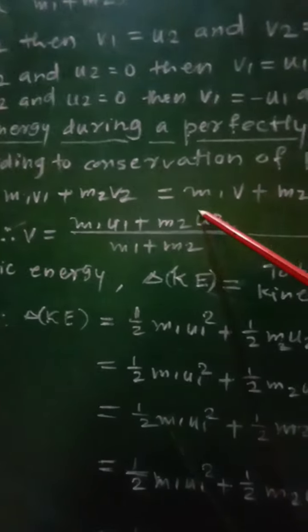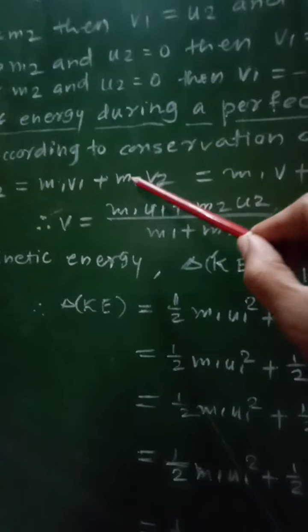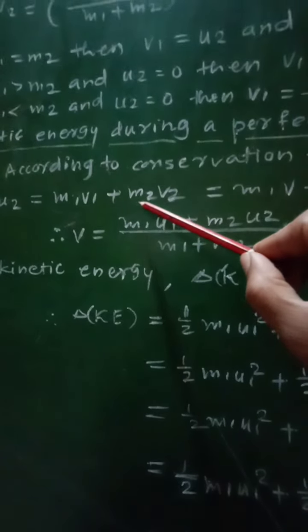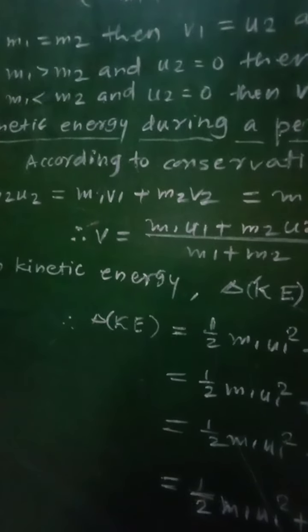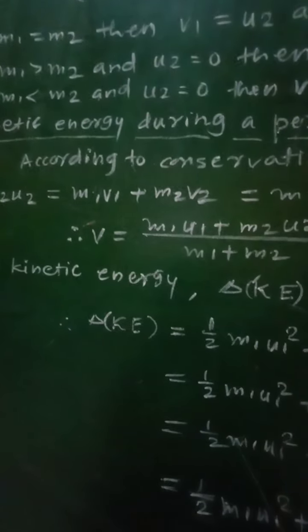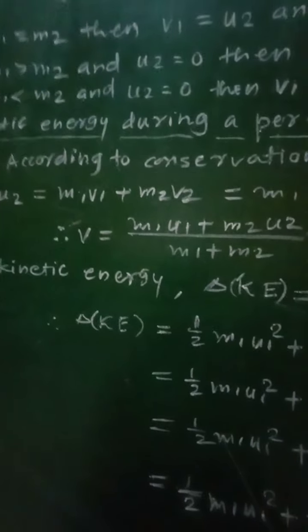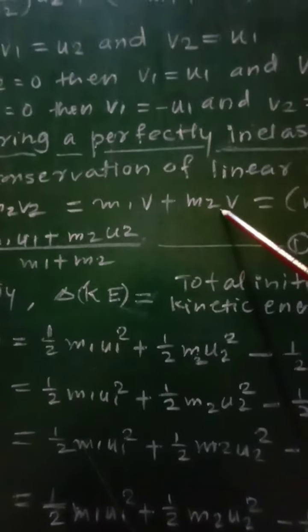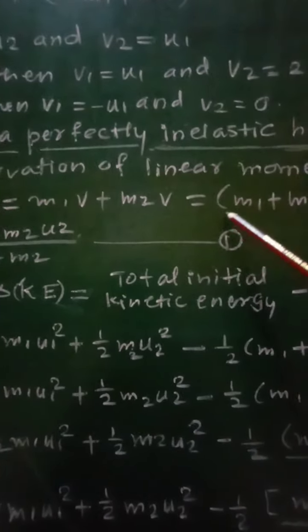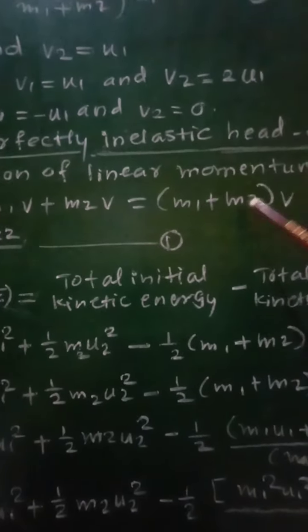Now the right side is written with phi1 and phi2 replaced by phi, because in case of perfectly inelastic collision phi1 equals phi2 equals phi, and therefore it will be m1 phi plus m2 phi, that is equal to m1 plus m2 into phi.